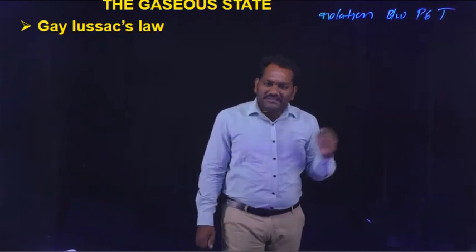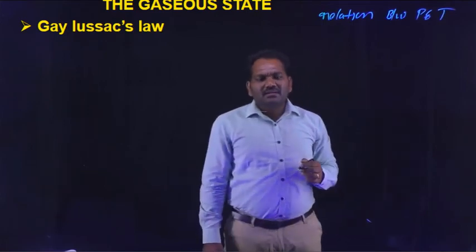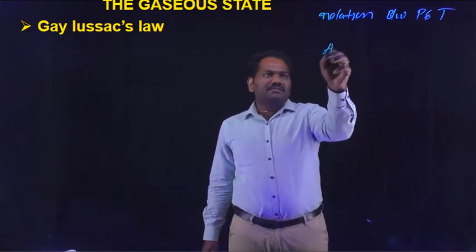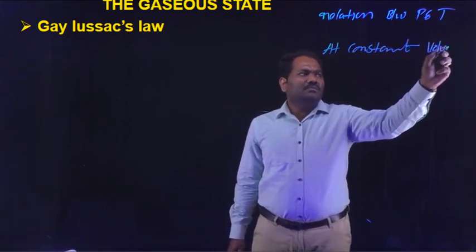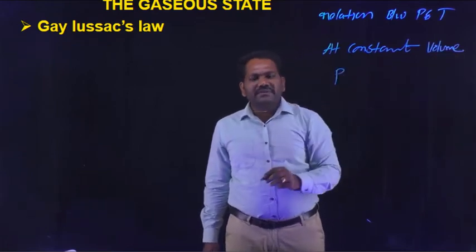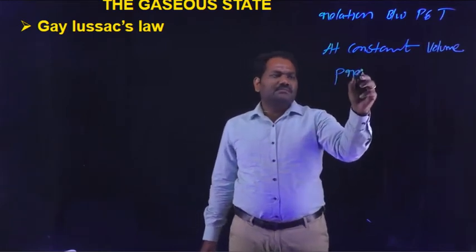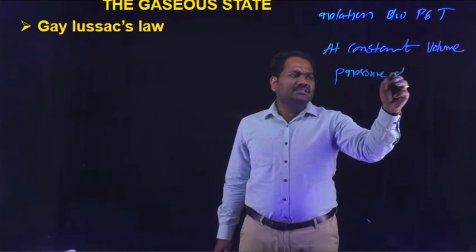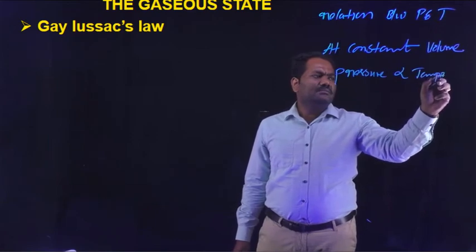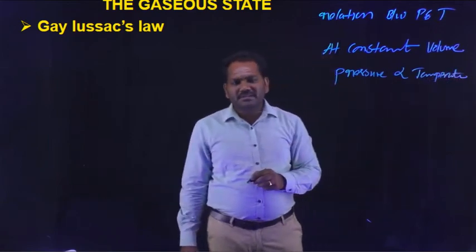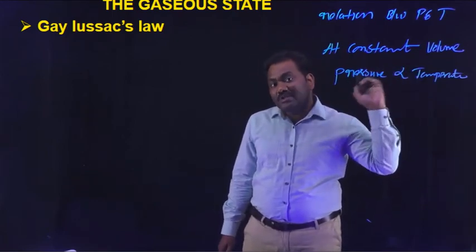According to Gay-Lussac's law, at constant volume, the pressure of a given mass of gas is directly proportional to absolute temperature.